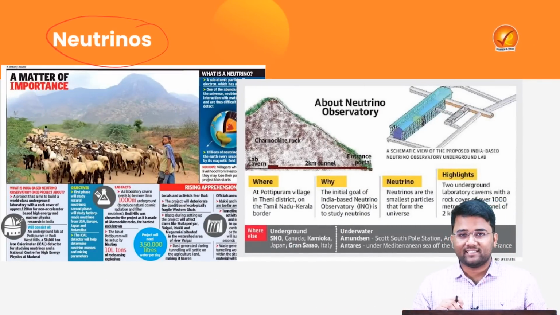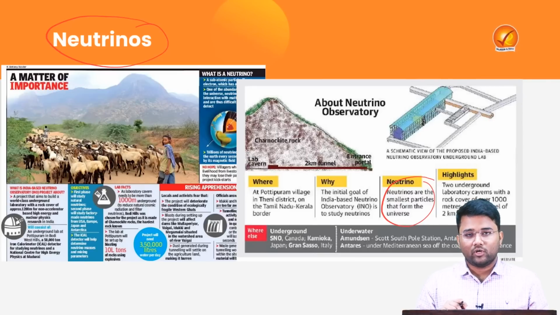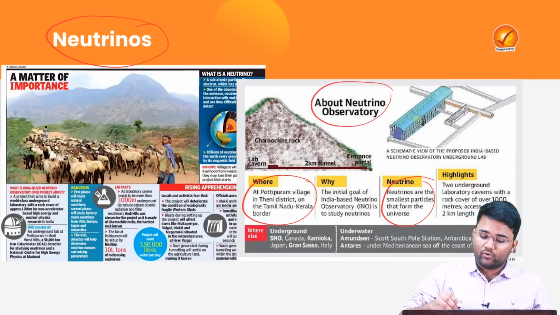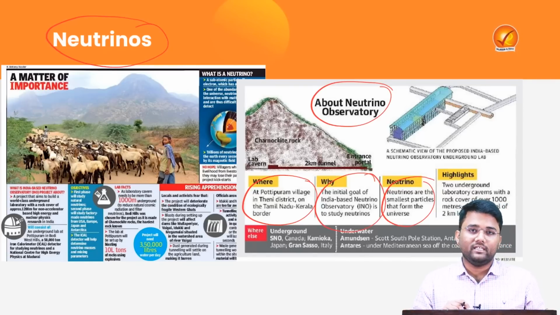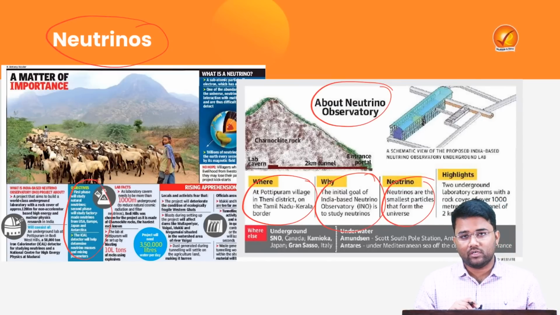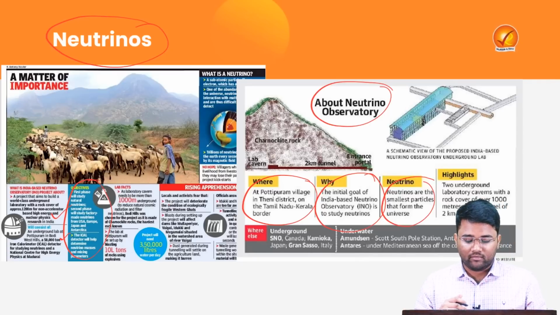Next is neutrinos. Neutrinos are fundamental particles like electrons and protons that cannot be further divided into smaller particles. They are the smallest particles that form the universe. At Pottipuram village in the Theni district on the Tamil Nadu-Kerala border, a neutrino observatory is being developed by India, and its initial goal is to study neutrinos. In the first phase it will study natural neutrinos, whereas in the second phase the observatory will study factory-made neutrinos from the USA, Europe, Japan and Antarctica. Then the ICAL detector will help in determining neutrino masses and mixing parameters.